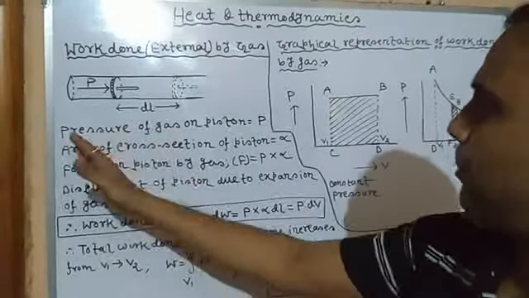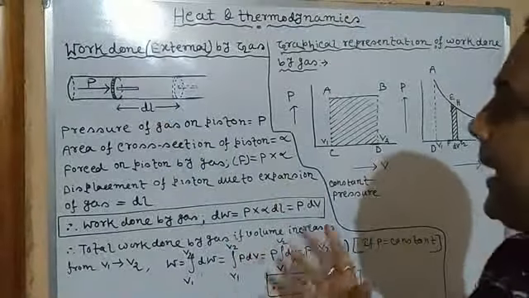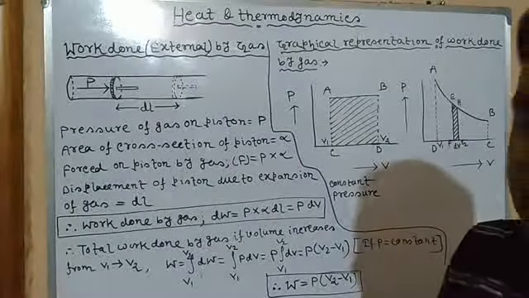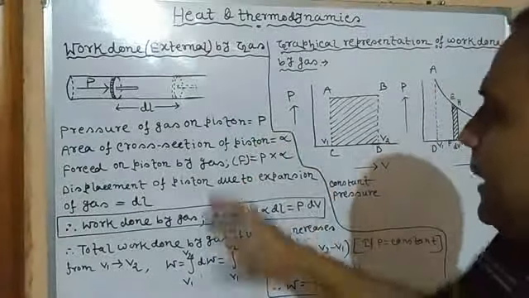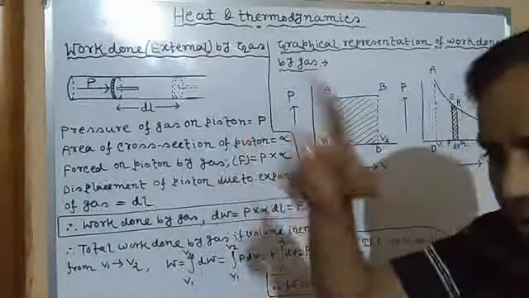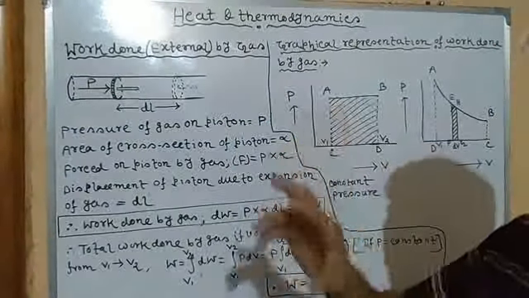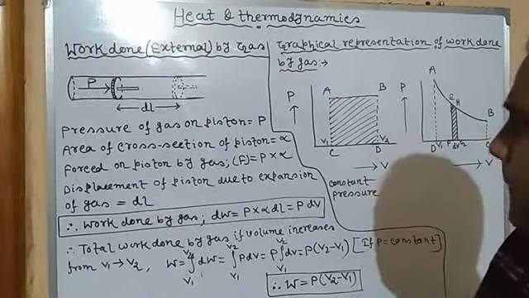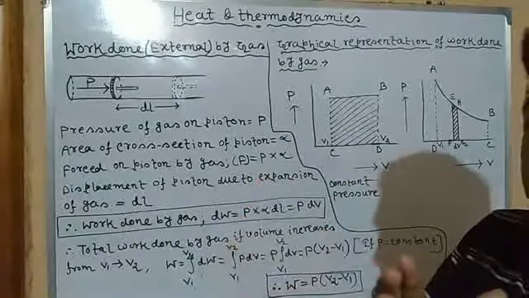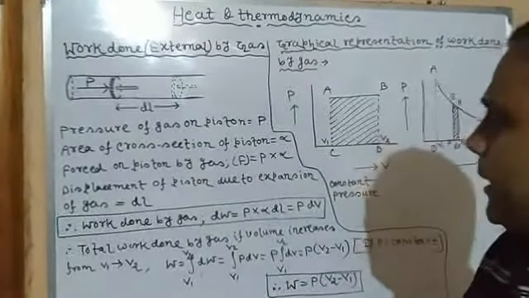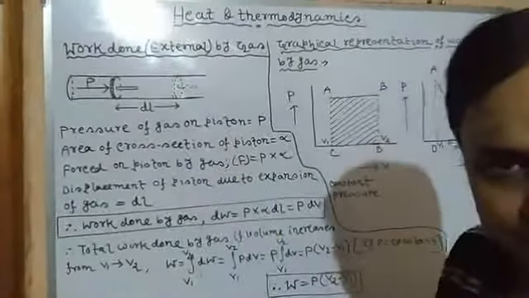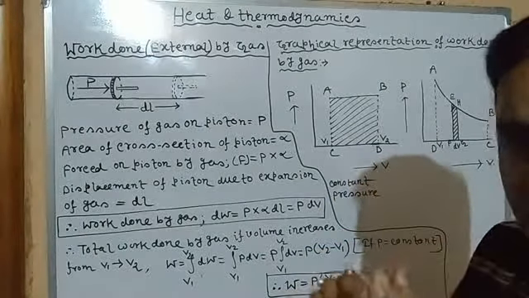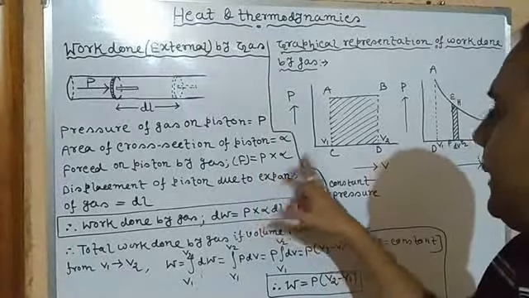Since there is gas, obviously it will exert some pressure on the piston. So the pressure exerted by the gas on the piston, let us assume, is P. And the cross-sectional area of the piston, suppose, is alpha, or you may assume any letter A, B, C, doesn't matter. Since the gas is exerting some pressure on the piston, there will be a force on the piston by the gas. We all know that pressure is equal to force per unit area, so force is equal to pressure into area. So this is nothing but pressure into alpha. Very clear.